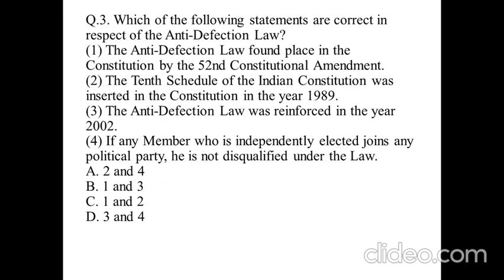Question number 3: which of the following statements are correct in respect of the anti-defection law? The anti-defection law found a place in the Constitution by the 52nd Constitutional Amendment. Second, the 10th Schedule of the Indian Constitution was inserted in the year 1989. Third, the anti-defection law was reinforced in the year 2002. Fourth, if any independently elected member joins any political party, he is not disqualified under the law. Kindly give your answers in the comment section.